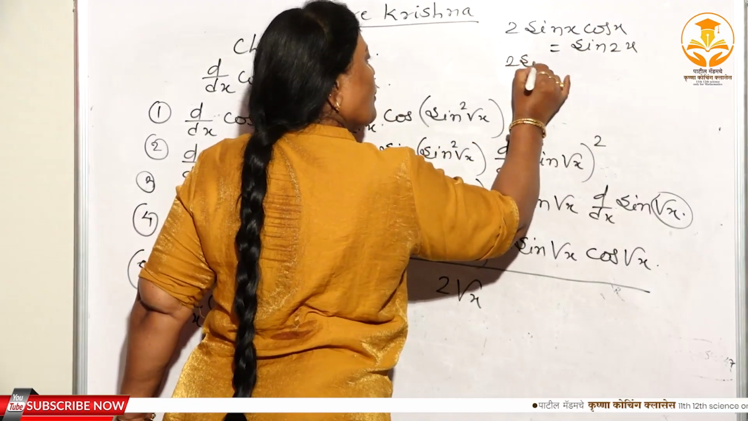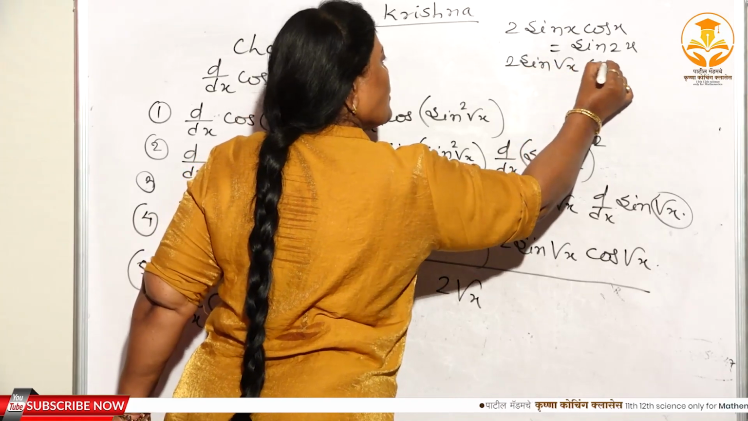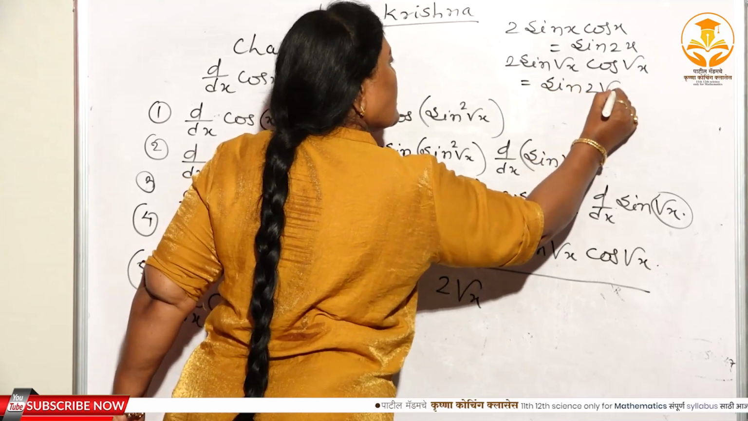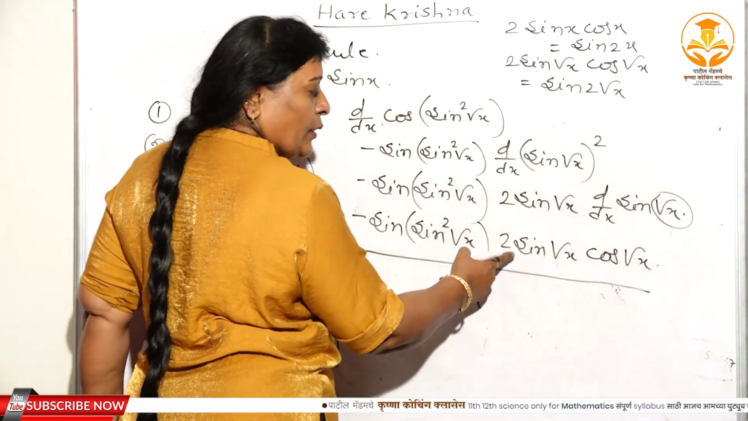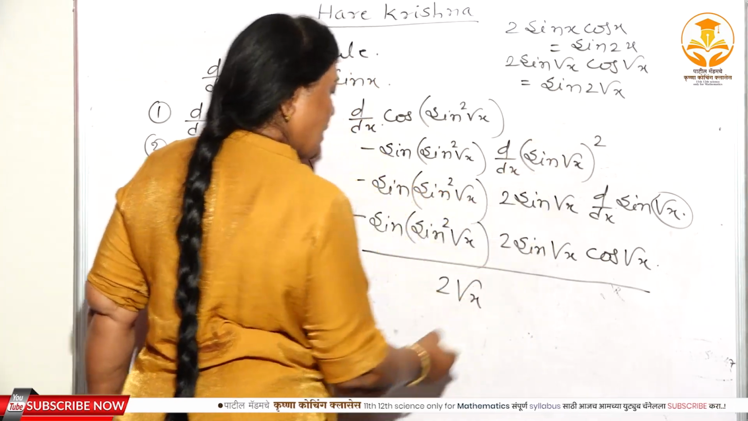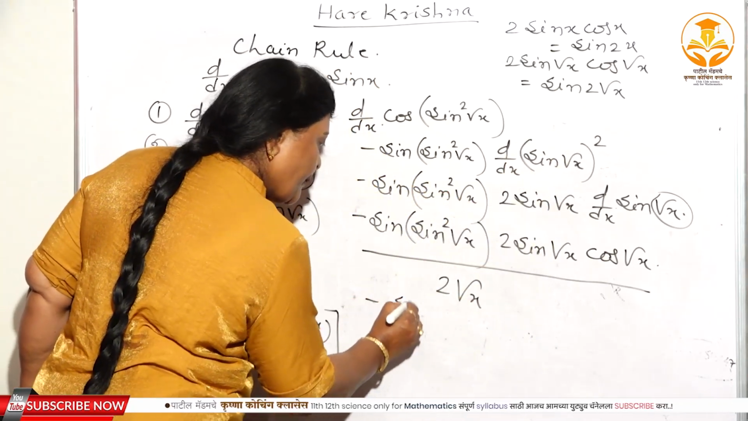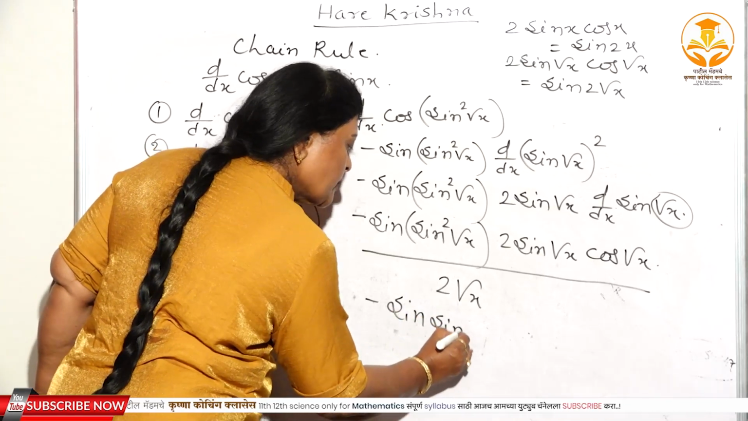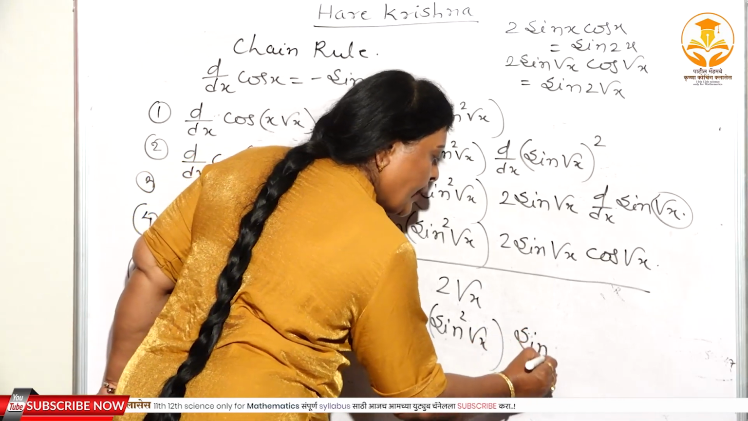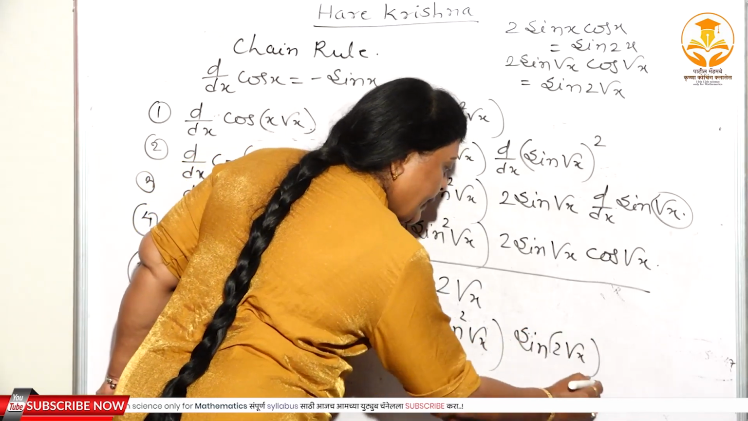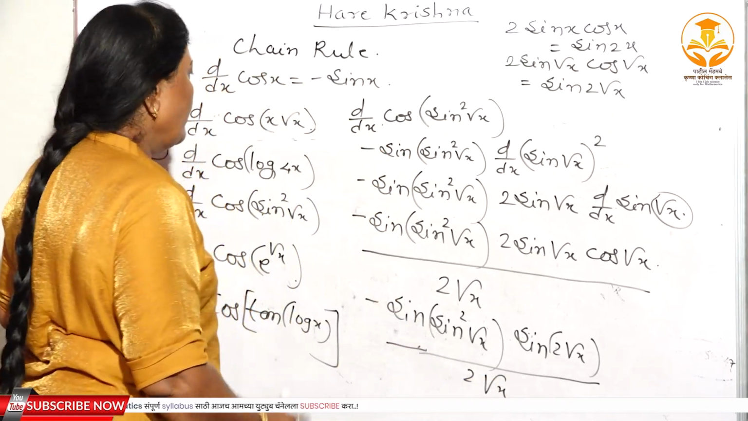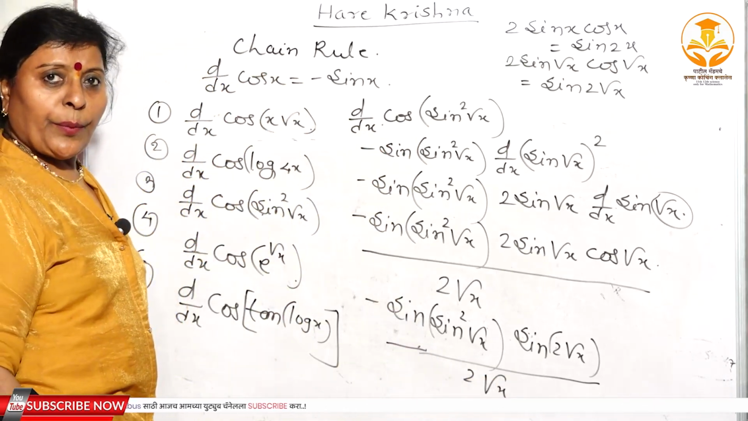Therefore 2 sin root x cos root x you can write as sin 2 root x, isn't it? Therefore in place of this 2 sin root x cos root x you can write sin 2 root x, isn't it? Therefore minus sin square root x, here you can write sin 2 root x divided by 2 root x, isn't it? This is the solution of the third problem, right?